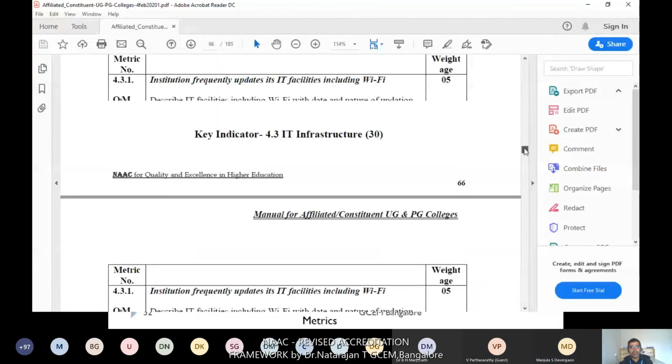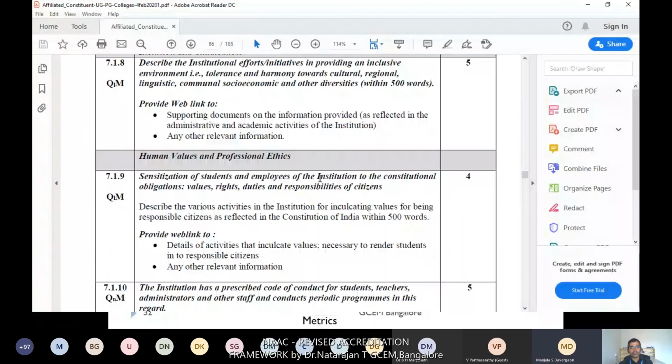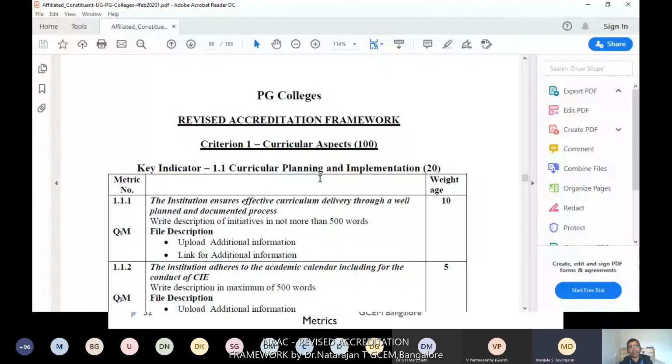You can see the seventh criteria. You can see the PG manual. I'll show it here. Yeah, here you can see the reference manual for PG colleges. There are a few differences. Let us see one by one.